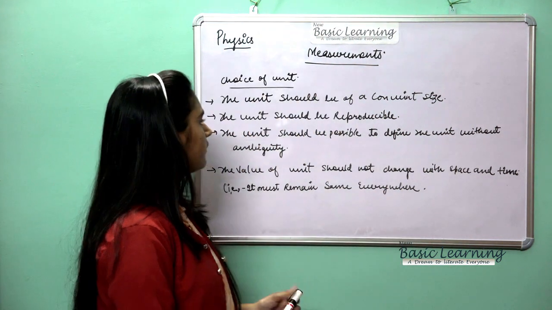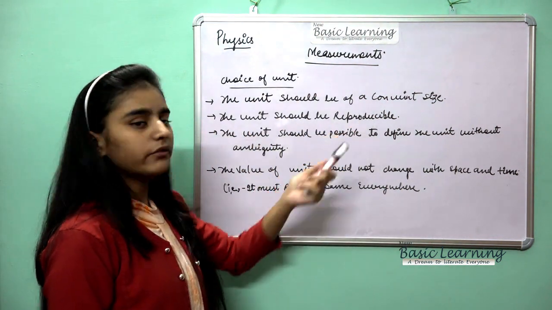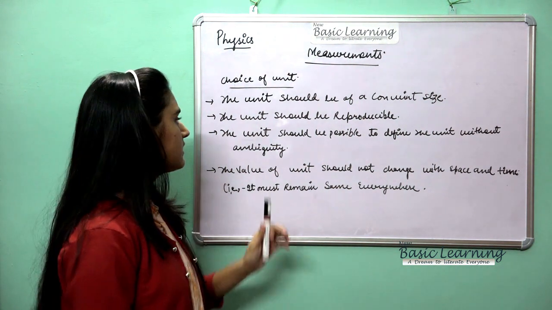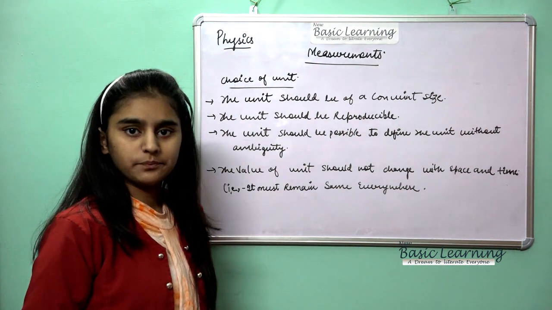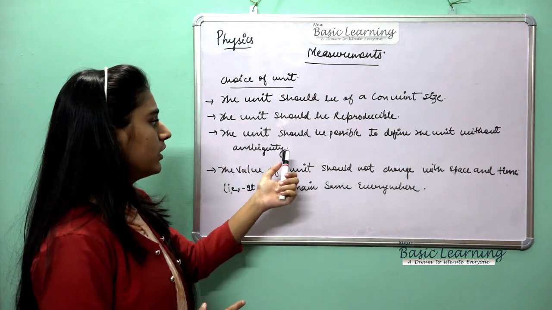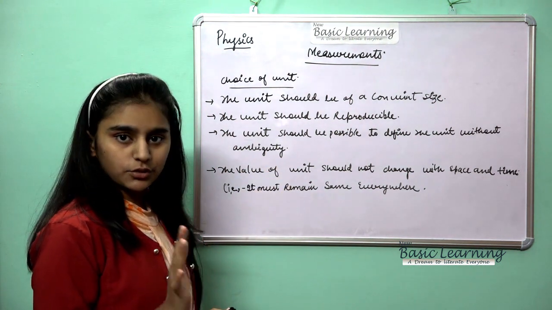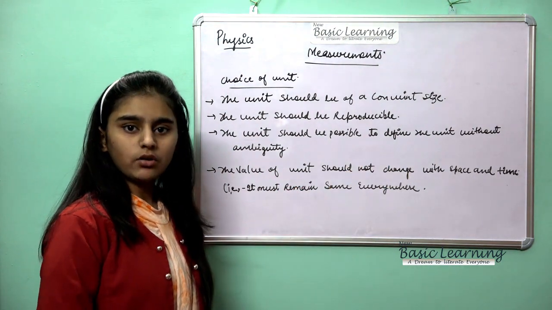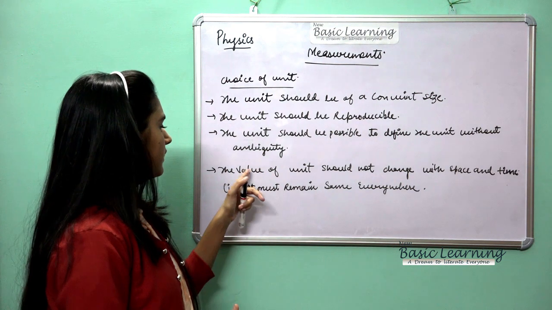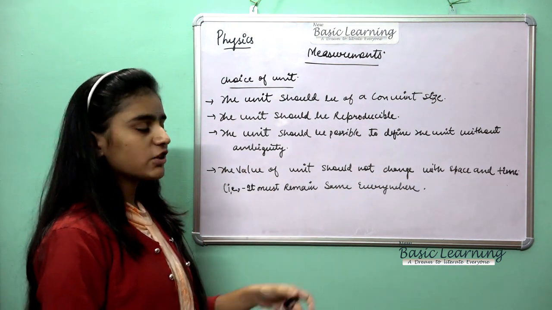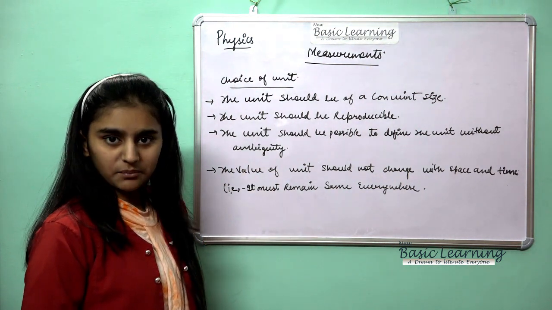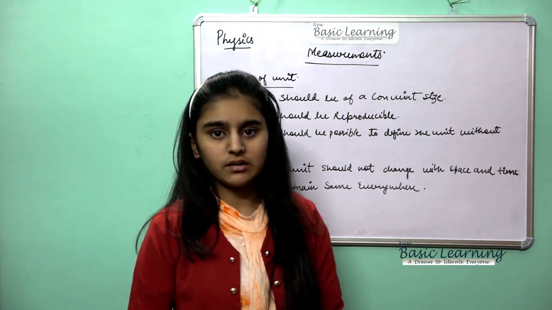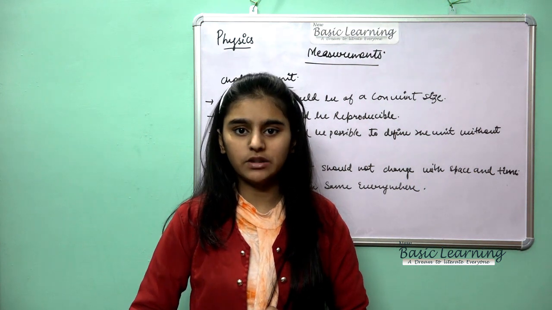Okay, so the choices of unit are: the unit should be of a convenient size, and the unit should be reproducible. Then it should be possible to define the unit without ambiguity. The value of unit should not change with space and time. That is, it must always remain the same everywhere. Okay, these were the choices of unit.